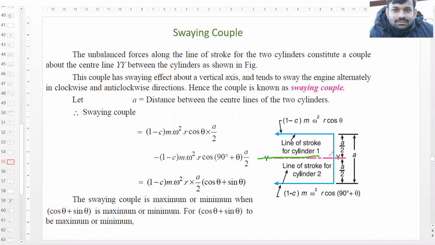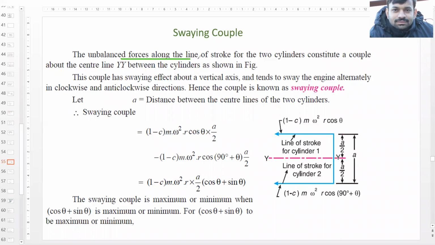This YY is the center line. One cylinder is over here, the second cylinder is over here, and the total distance between the two cylinders is a. So the distance between the line YY and the line of stroke of cylinder 1 will be a/2, right?